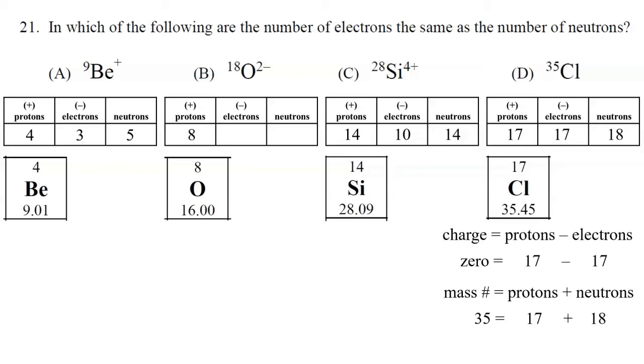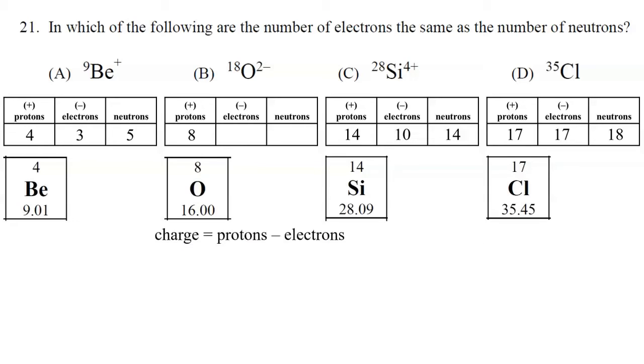Now let's go back to choice B. The charge is -2. That means that we gained 2 electrons. So 8 protons and 10 electrons would give you a charge of -2. And the mass is 18. So 8 plus what number is 18? That would be 8 protons and 10 neutrons.